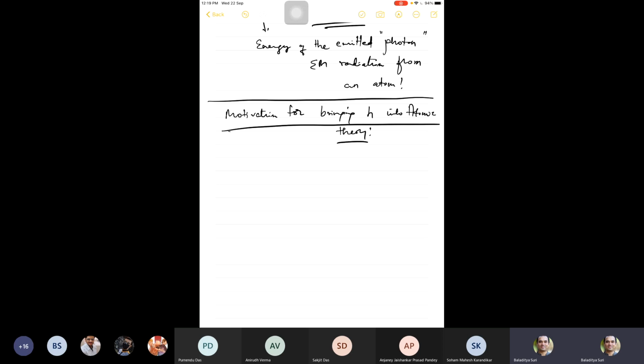But Bohr realized that up until that point of time, the two constants that played a role in all atomic theory analyses were the charge of the electron, because electrons were inside atoms, and the mass of the electron. But using these two, there was no possibility of dimensionally constructing a length scale.